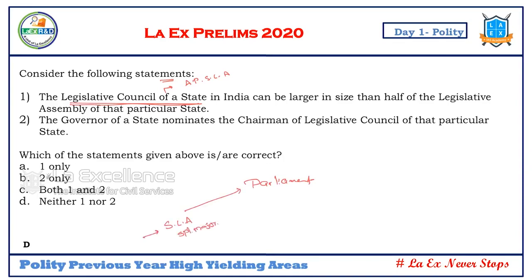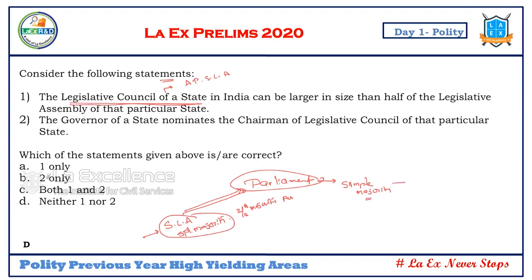The State Legislative Assembly. What is the majority required? Special majority. What kind of special majority is required? Right, that is two-third majority of those members present and voting, and then we need to have half of the total membership agree. So a special majority of the state legislative assembly requests the parliament, and parliament has to create or abolish that with what majority? Simple majority.